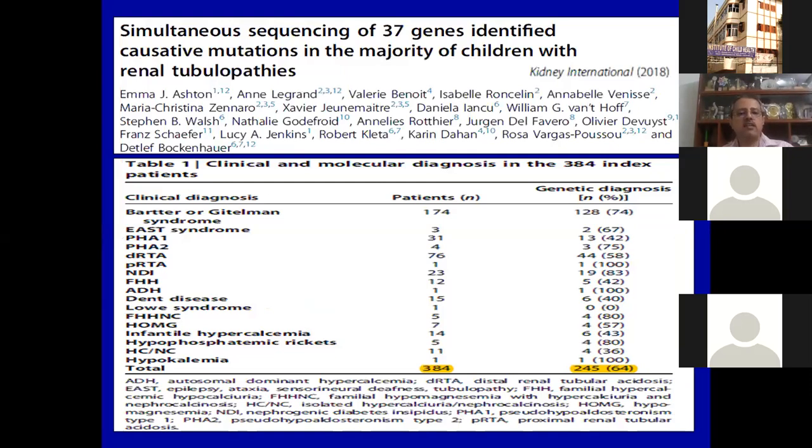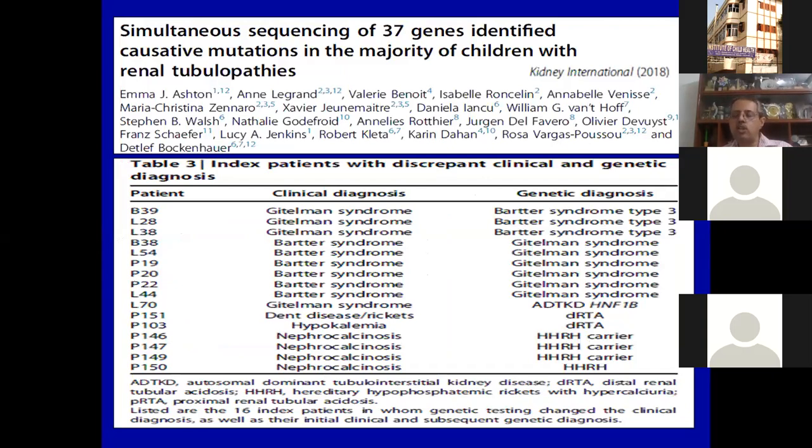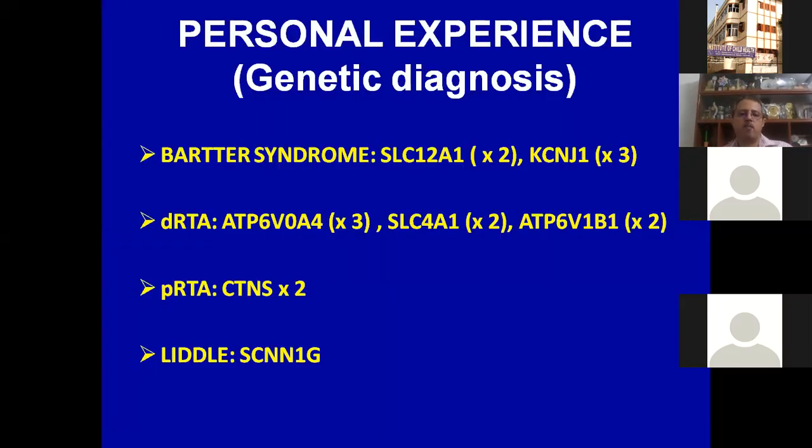Again, this study was published by Detlef only, where they showed a significant percentage of children with tubular disorders had genetic changes that changed their diagnosis. So clinically, they were thinking of something else, and on genetics, they came up with something else.